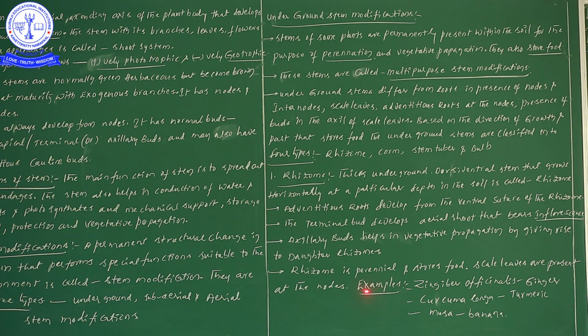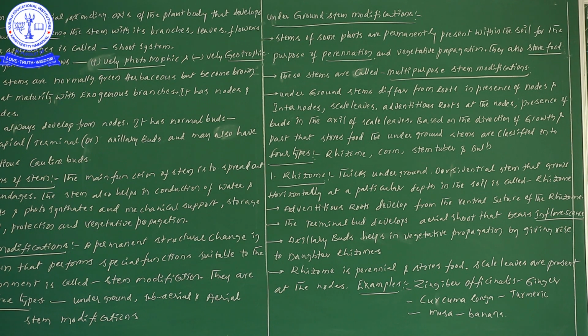Next, examples of rhizome. The best examples are Zingiber officinale, ginger. Curcuma longa, turmeric. Next, Musa paradisiaca, the banana plant, or simply remember Musa, M-U-S-A, banana plant. Curcuma longa, turmeric plant. Zingiber officinale, ginger.